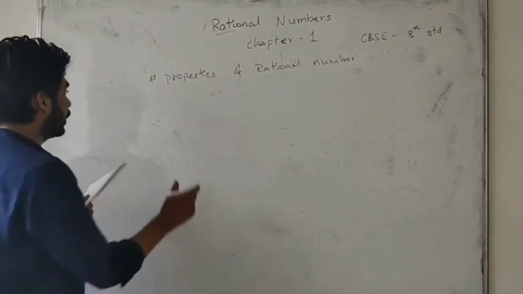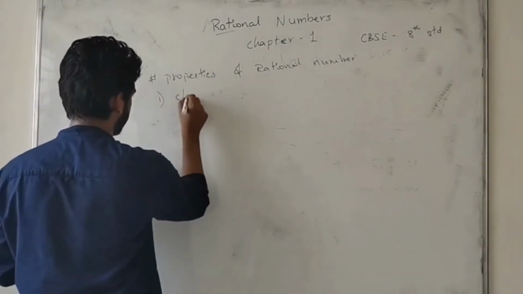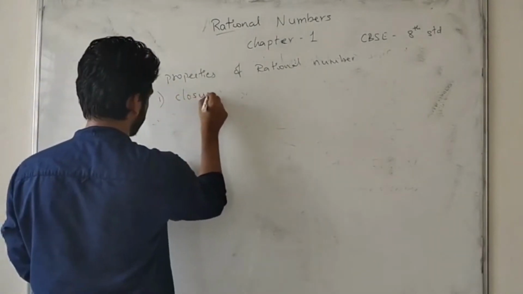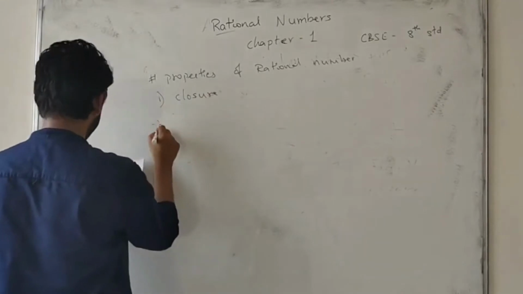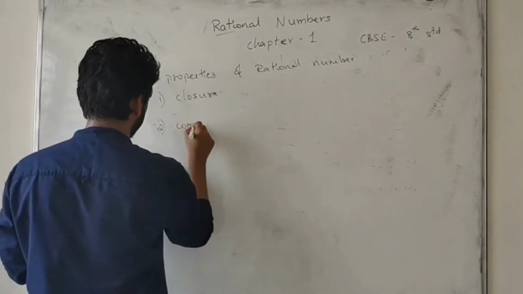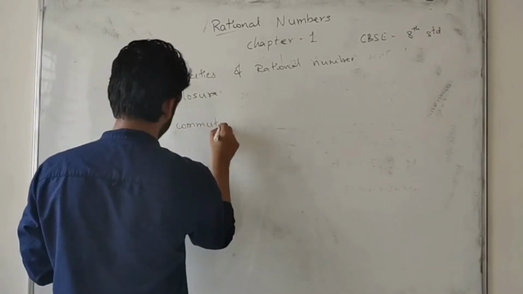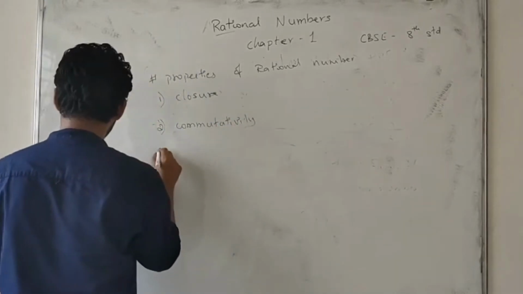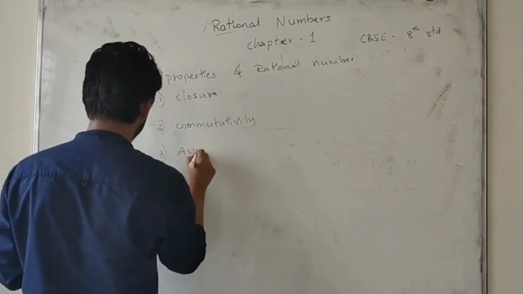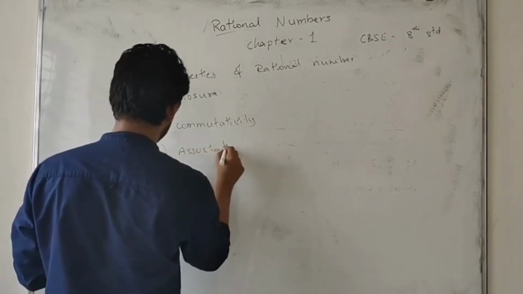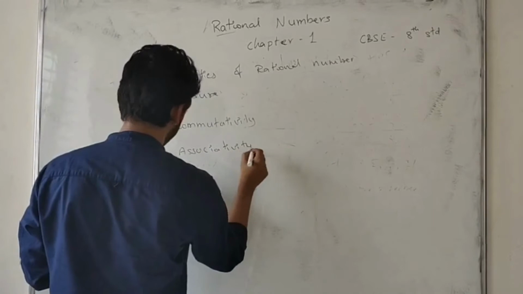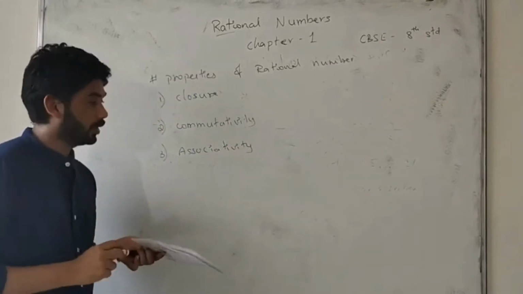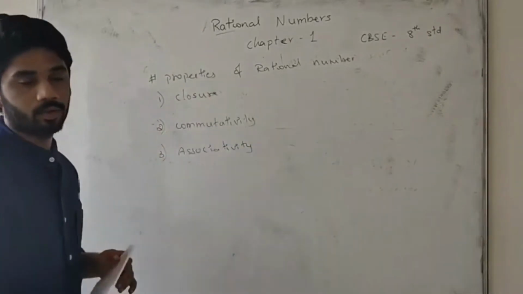Okay, first property, closure property. Second one, commutative property. Third one, associative property. These are the properties we will come to know by solving the problems.